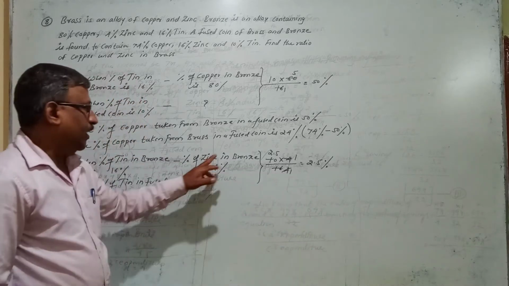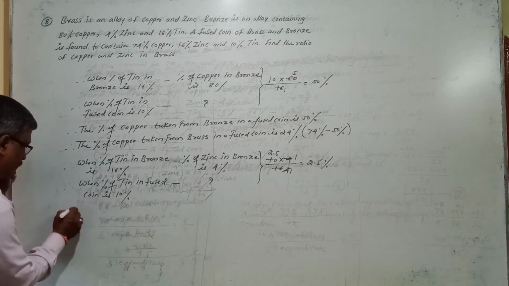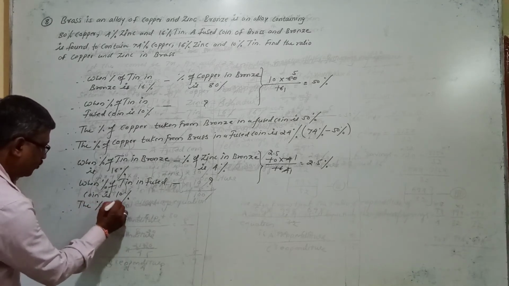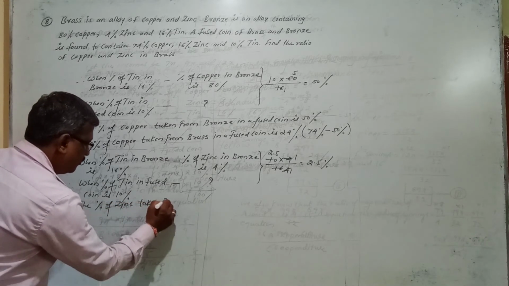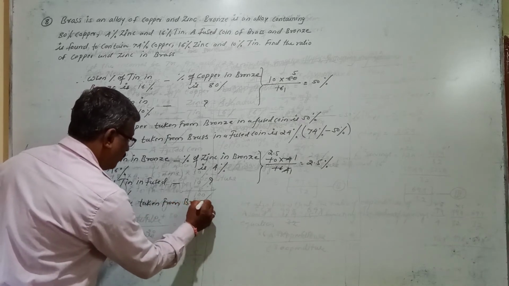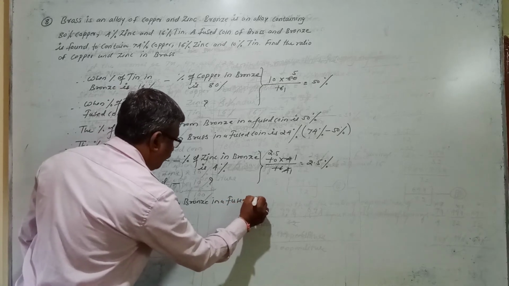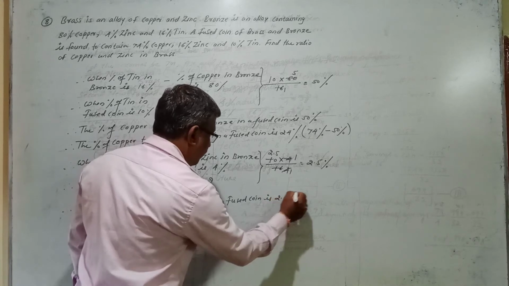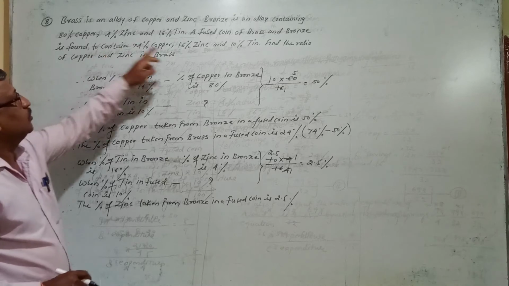2.5% is the zinc taken from bronze in a fused coin. So below that you can write, therefore the percentage of zinc taken from bronze in a fused coin is 2.5%.